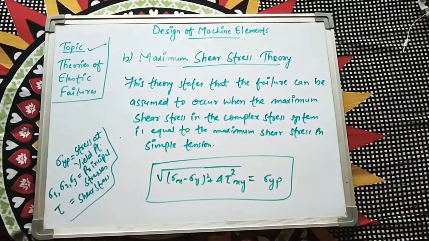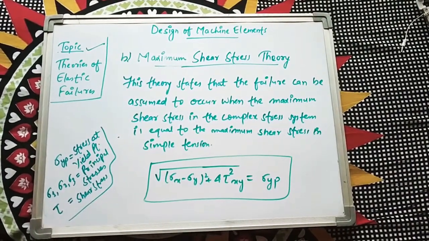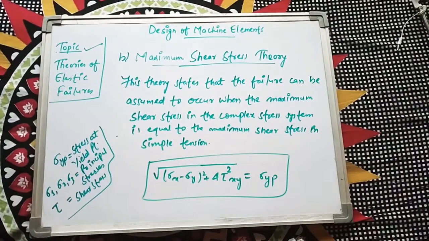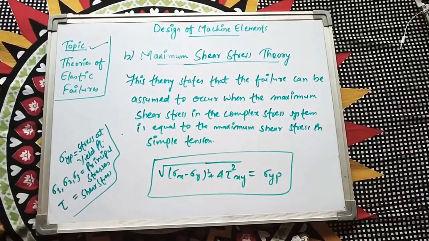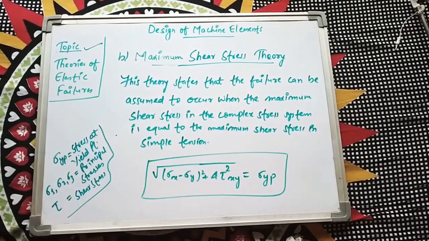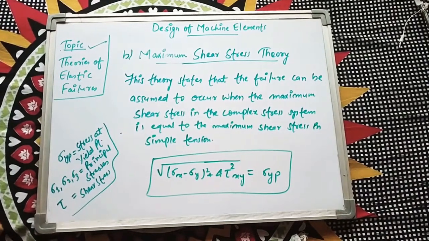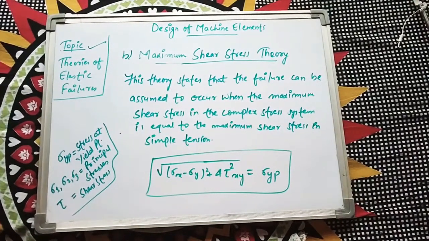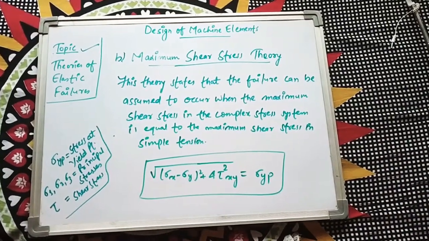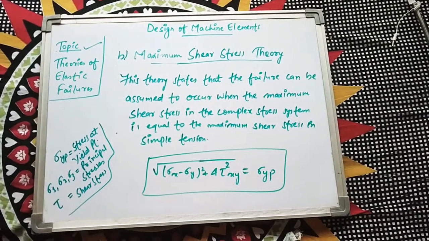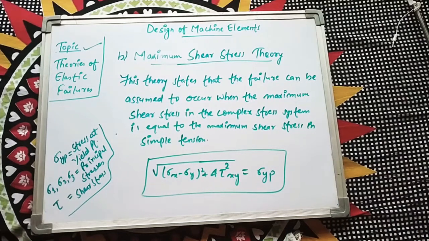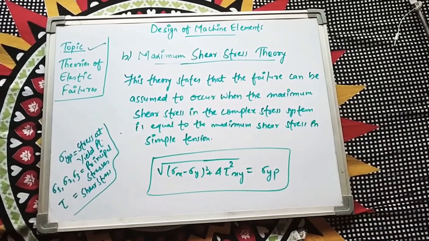Suppose there is a system in which various forces are acting; that type of system is considered a complex system. If the maximum shear stress in a complex system equals the maximum shear stress in simple tension, then the maximum shear stress theory applies and failure will occur.